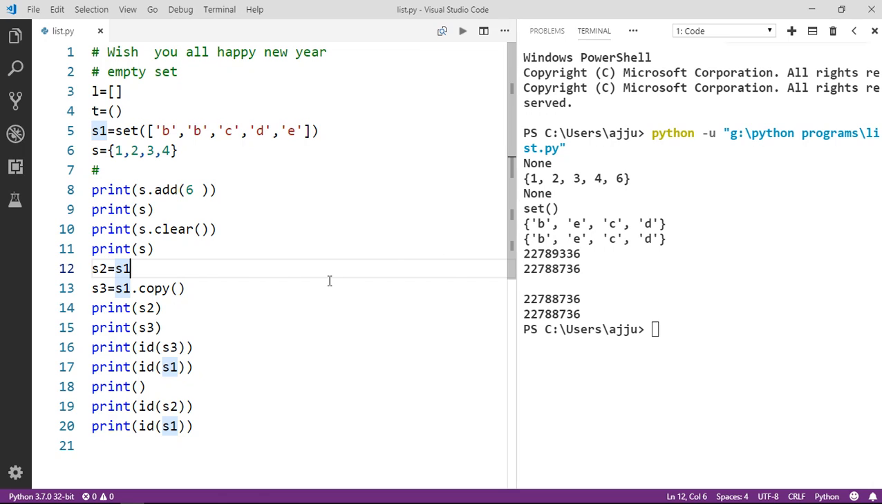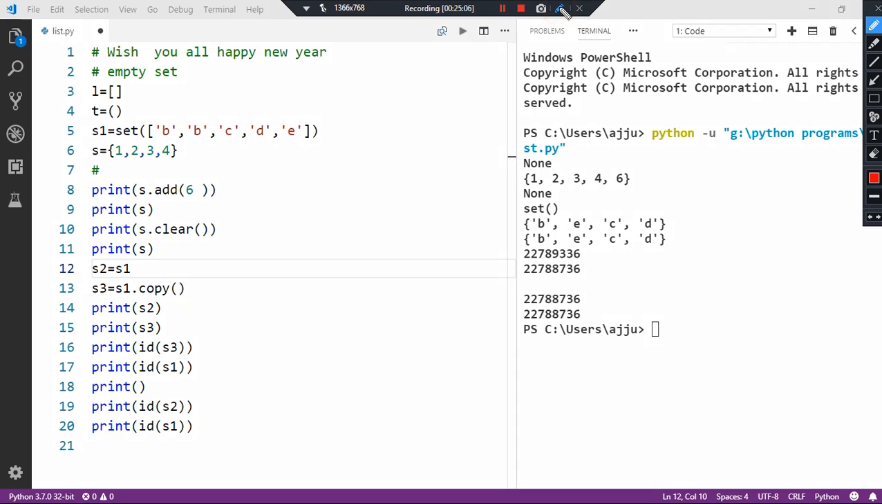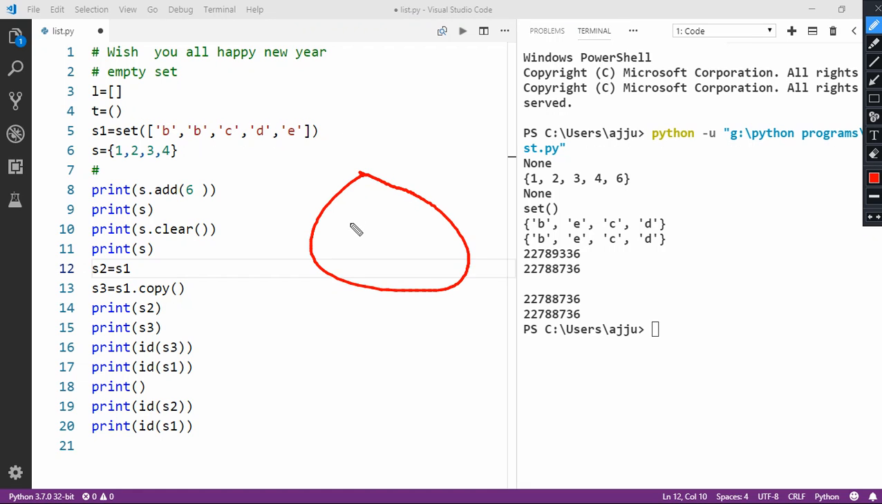The difference is this: whenever we are creating a copy using the assignment operator, our interpreter is just going to create a new reference to the older object that we have. Let me show you how. If I have an object s1, and this is our object, then s1 is pointing to this.